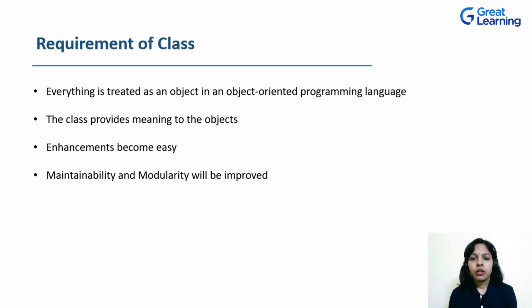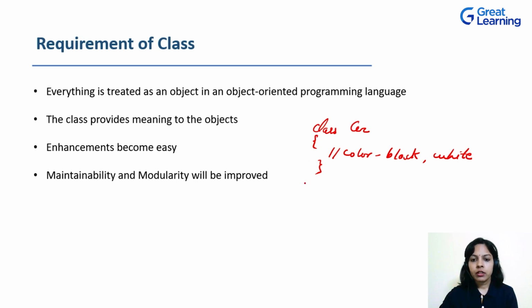Programmatically also, classes help us in many ways. That is, it eases enhancement. Let's try to understand this with the help of an example. Suppose I have created a class here, car. There are some properties of this class car defined, that is color of the cars. Initially two colors are defined, black and white.